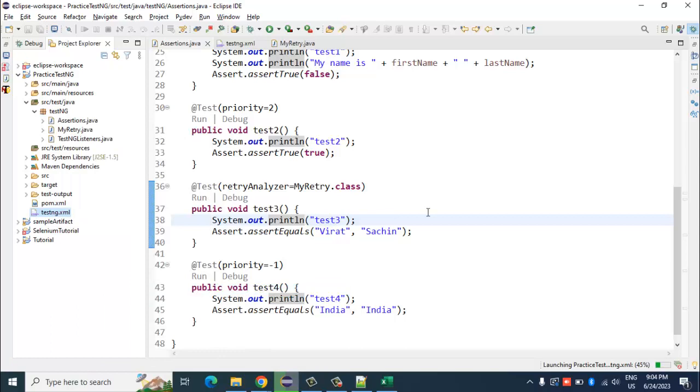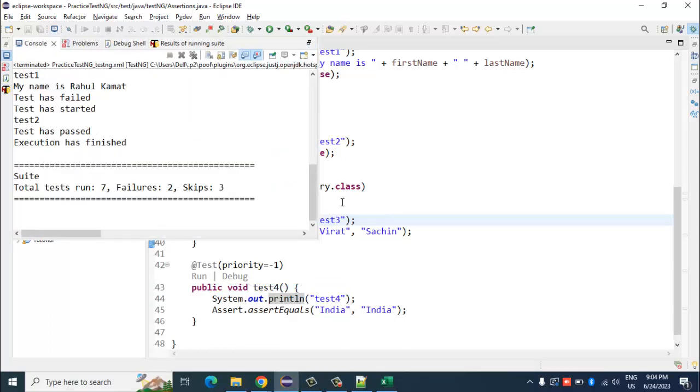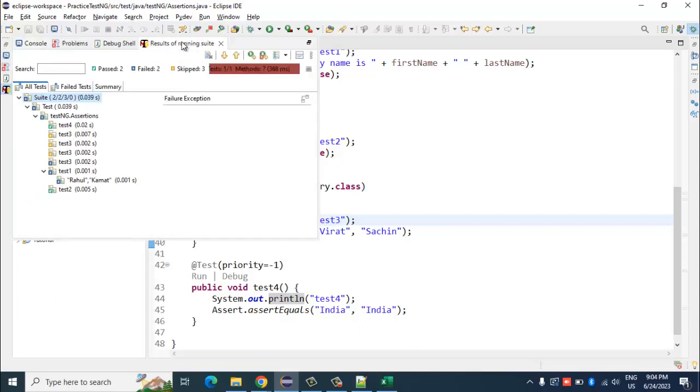So I will execute this. This has executed 7 times. You remember there are only 4 tests, and earlier it was executing only 4 times. Now it has executed 7 times, so 3 times extra. Why? It is because of this retry logic.